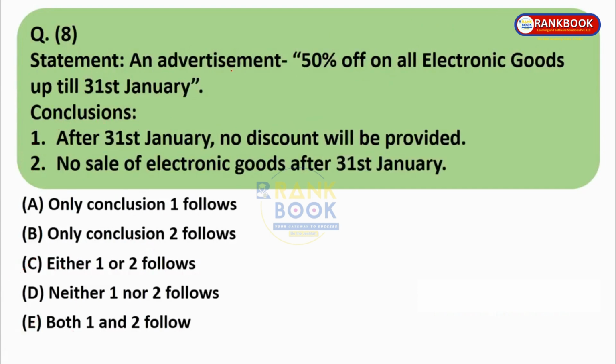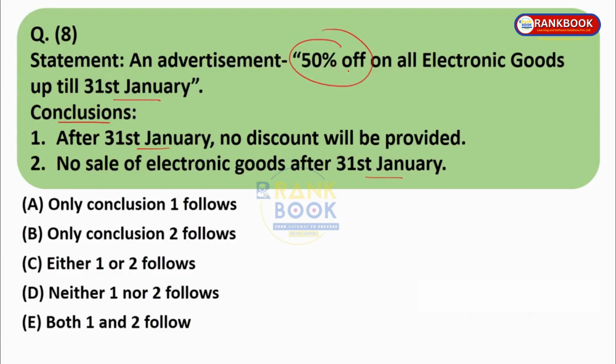Statement, an advertisement: 50% off on all electronic goods up till 31st January. Conclusions: After 31st January, no discount will be provided. No sale of electronic goods after 31st January. Take conclusion 1. What is the statement given? 50% off on all electronic goods up till 31st January. Conclusion 1 says after 31st Jan, no discount will be provided. But this is not correct. They are saying that till 31st Jan you will get 50% off.